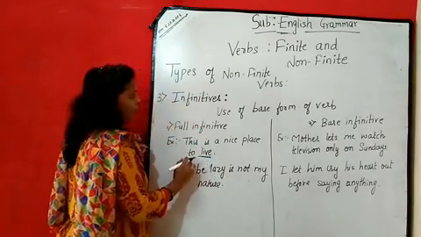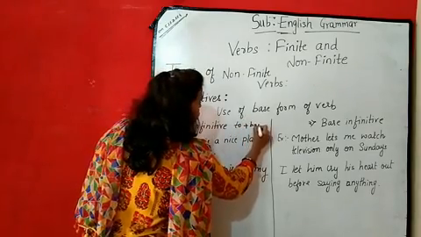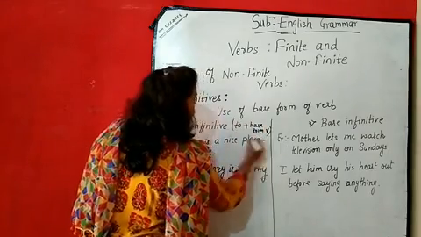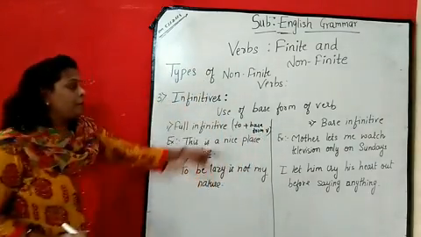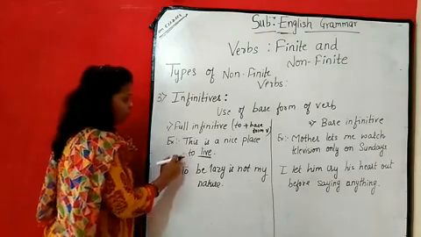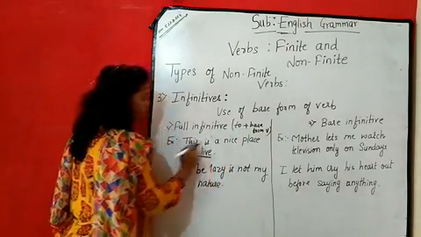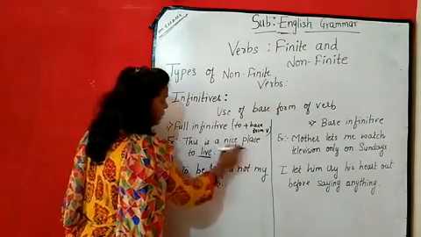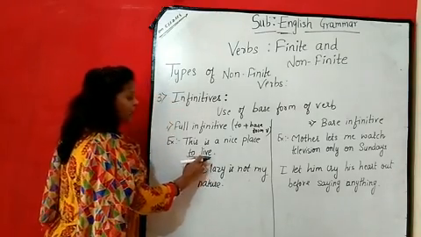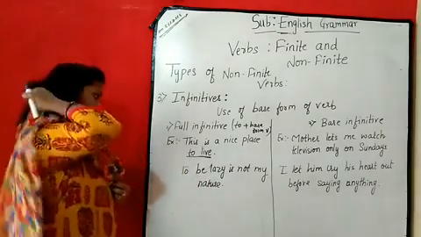Now whenever we are going to use to plus base form of verb, it is called as the full infinitive. जब base form of verb के साथ में to है, at that time it is going to be called as full infinitive. For example, this is a nice place to live. Now here to live. Here base form of verb live है. Live के साथ में क्या added है, to. So it is called as the full infinitive.